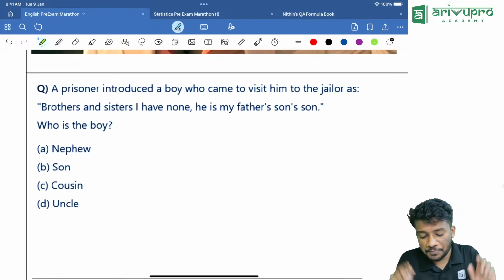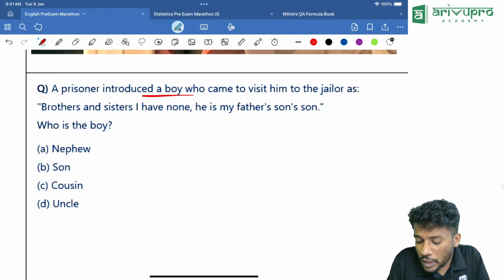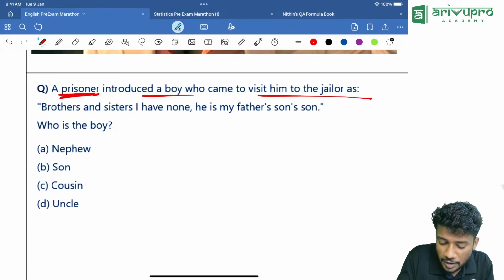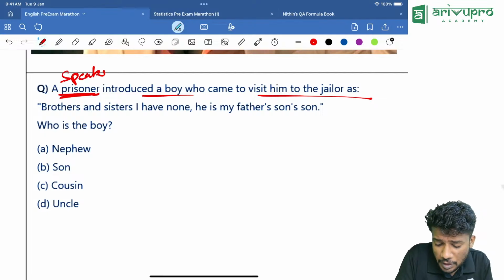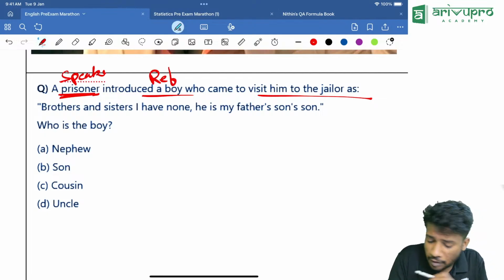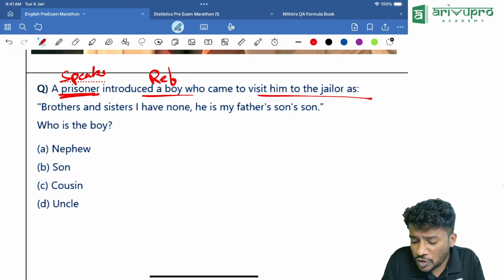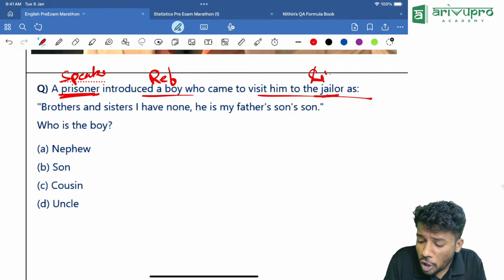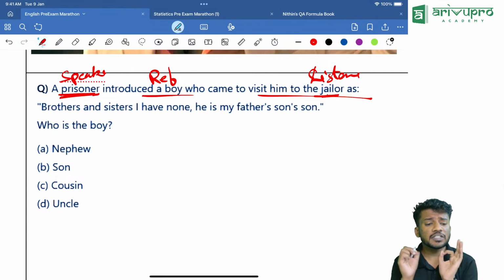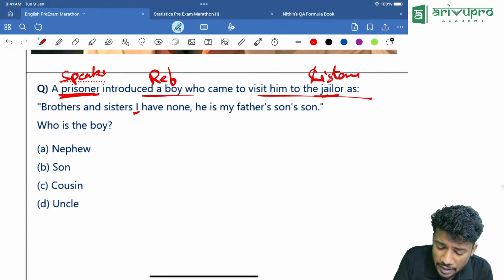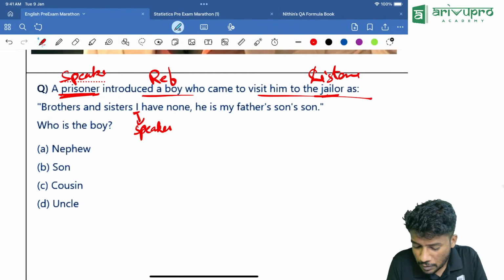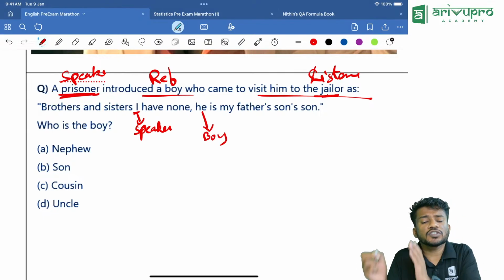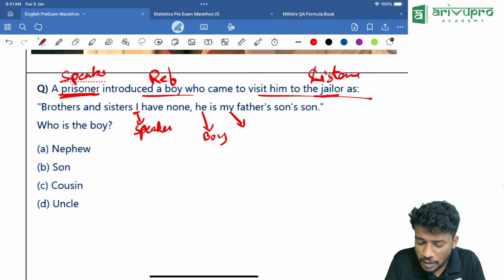Now, first question. A prisoner introduced a boy who came to visit him to a jailer. So who is the speaker? Prisoner is the speaker. Then a boy is the reference person who came to visit him, to the jailer. That means jailer is the listener. Then, "Brothers and sisters, I have none." So this I refers to whom? The speaker, that means the prisoner. "He is my father's son's son." That means this boy is my father's son's son. My father means what? That means the speaker. Correct?